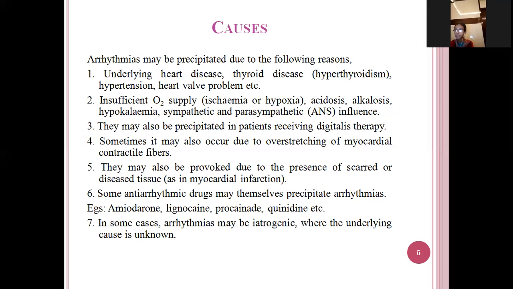Some anti-arrhythmic drugs, instead of curing the disease, can in reverse cause arrhythmia. And in some cases we cannot find out the reason why the disease came. So these are the main causes.